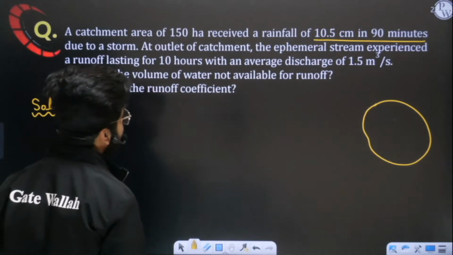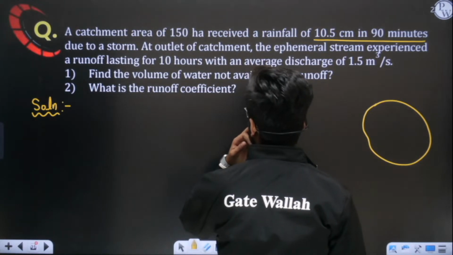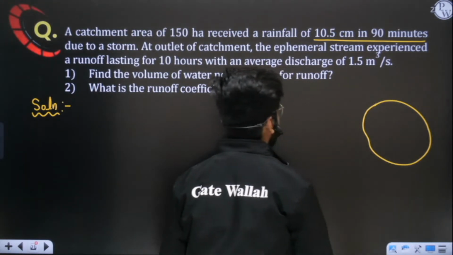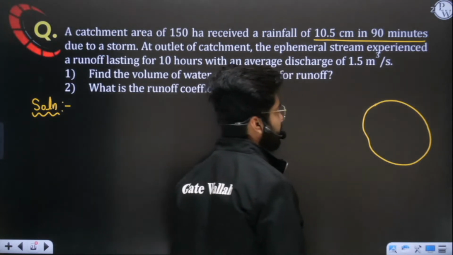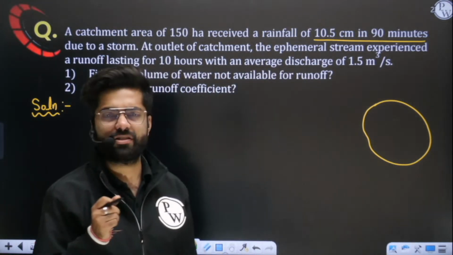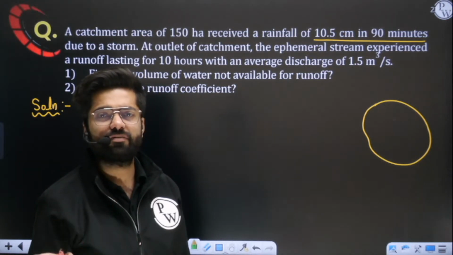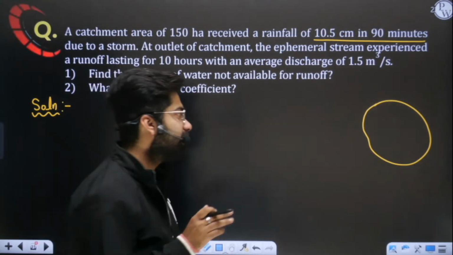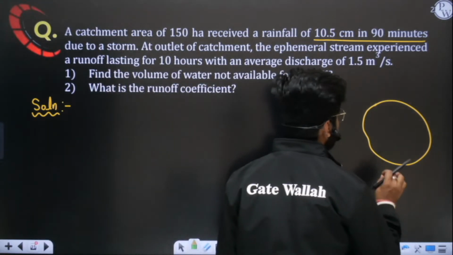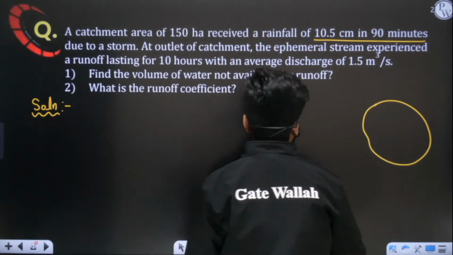At the outlet of the catchment, the ephemeral stream experienced a runoff lasting for 10 hours with an average discharge of 1.5 meter cube per second. Sir, what is the meaning of this line? Ephemeral stream is experiencing a discharge of this much, which is lasting for 10 hours. What is the meaning of this line? You need to understand, after your rainfall, first let me tell you the meaning of ephemeral stream. That I will tell you also later.